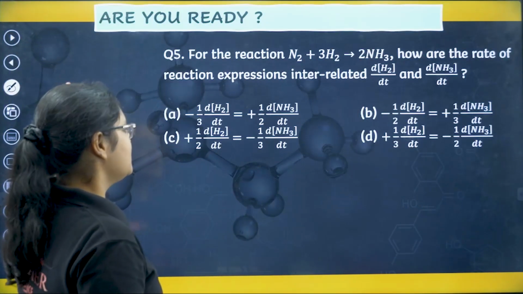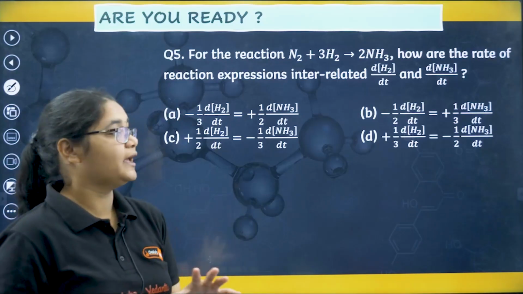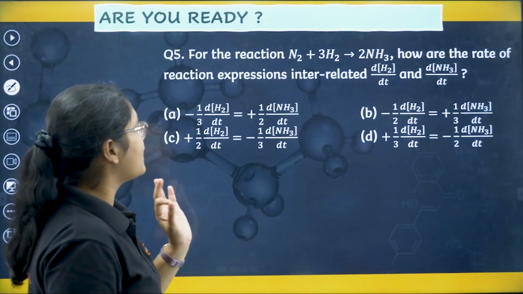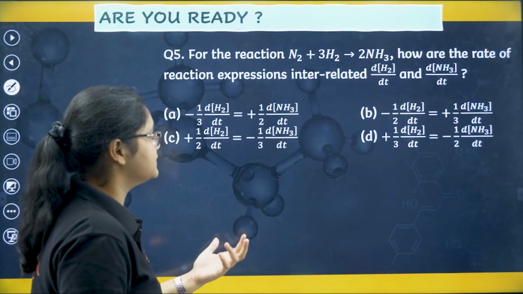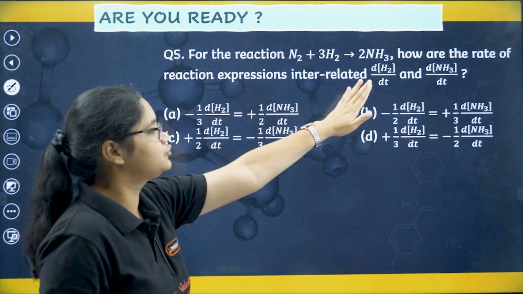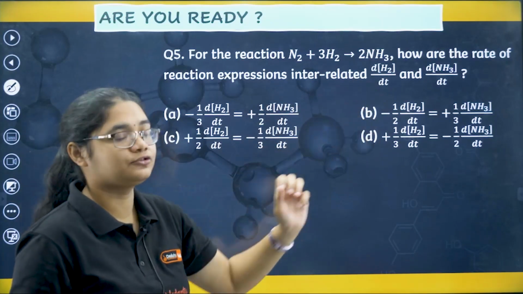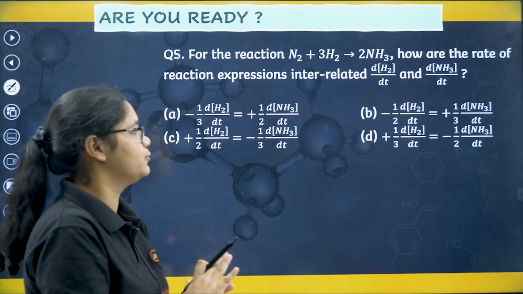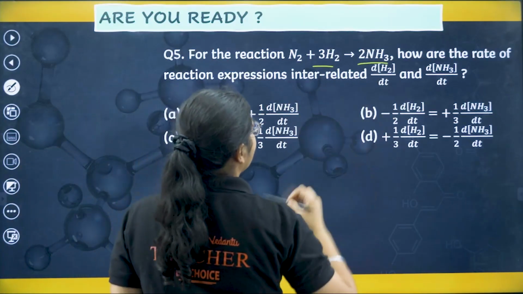Moving to the 5th question. For the reaction N2 plus 3H2 gives 2NH3, how are the rate of reaction expressions dH2 by dt and dNH3 by dt interrelated? What is the relation between these two? We are talking about H2 and NH3, right?